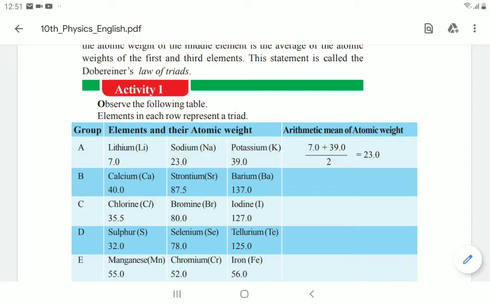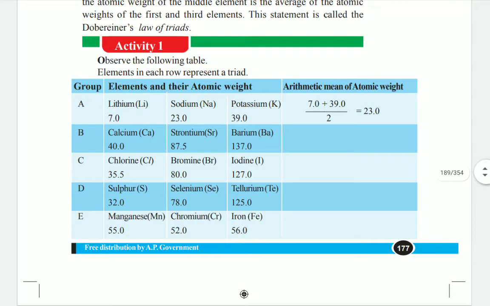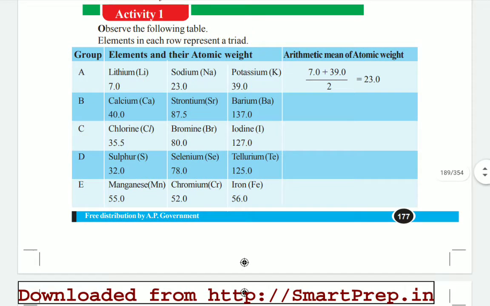If you observe this, in the first row you will find that the atomic weight of sodium equals the average weight of lithium and potassium, but can you get the same for the remaining ones also? No, it's impossible. So find the average atomic weights of the first and third elements in each row and compare it with the atomic weight of the middle element. If you do this, you will be able to understand very clearly, children.